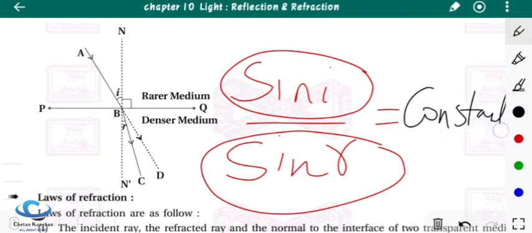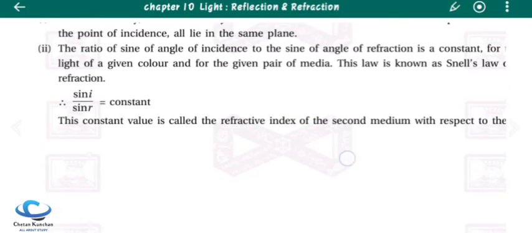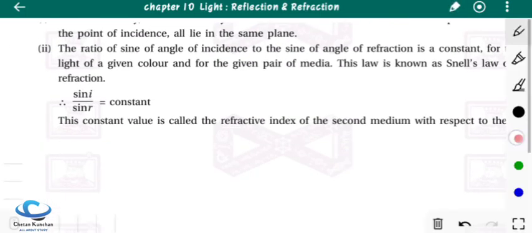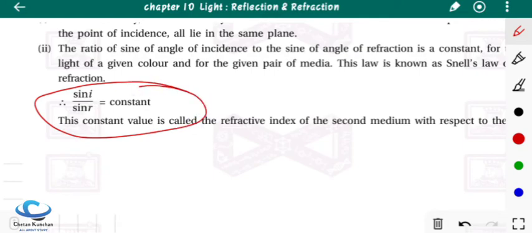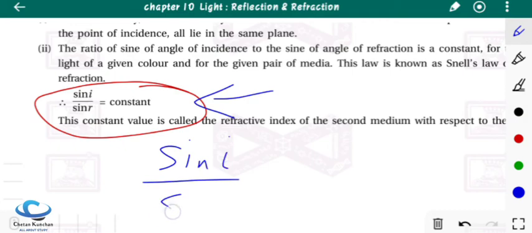It will remain constant. So this law is known as Snell's law. This is the symbolic representation of Snell's law: sin i upon sin r is equal to constant.